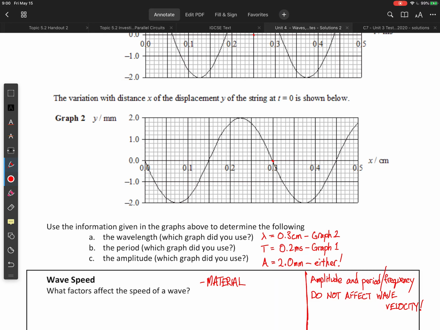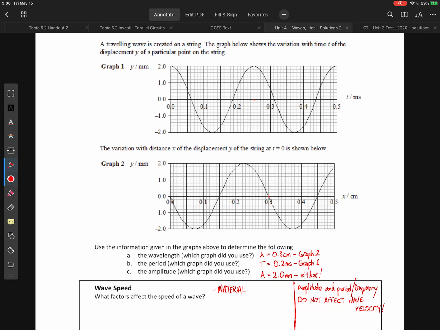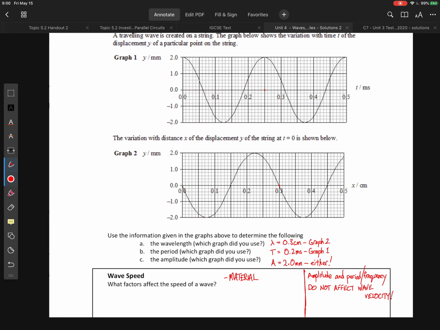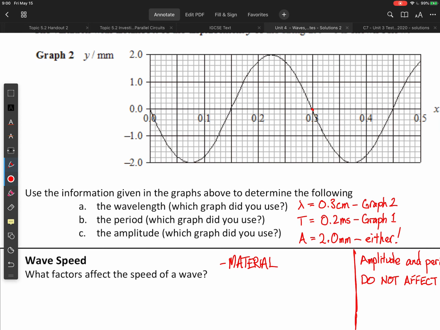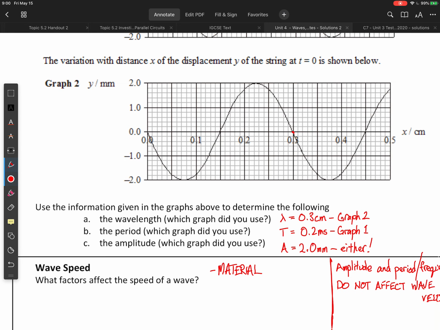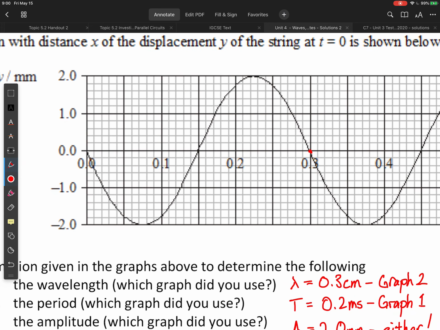Okay, so for the next part, we're looking at two different graphs. One has displacement versus time, and the other one has displacement versus distance. And remember that these are two different graphs of the same wave though, okay? So we need to find wavelength, and for that we're going to look at the distance versus displacement graph. So that's graph 2, and we'll find their wavelength is equal to 0.3 centimeters.